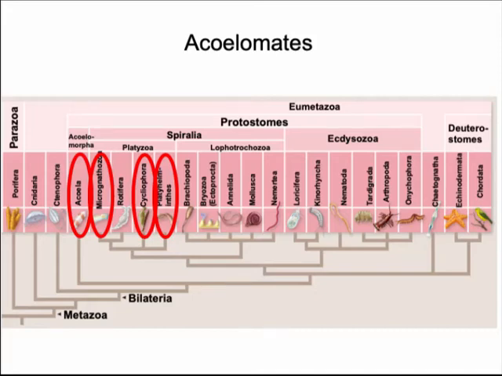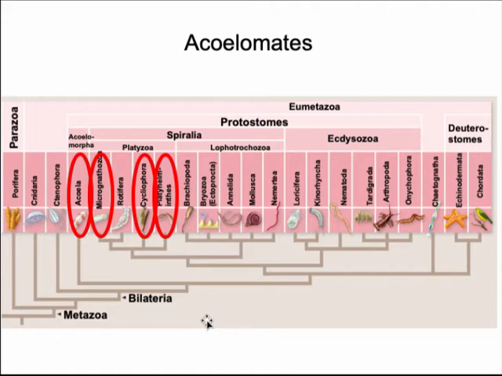Next, we're going to look at some animal groups that are acoelomate. They don't have a cavity, so they tend to be very small. But from here on, we're looking at animals that have bilateral symmetry. So these animals belong to the group Bilateria, which are animals with bilateral symmetry. And from here on, all the animals that we're going to see have bilateral symmetry.